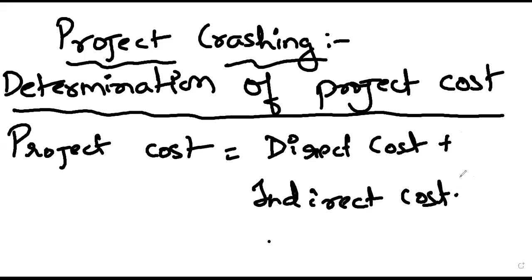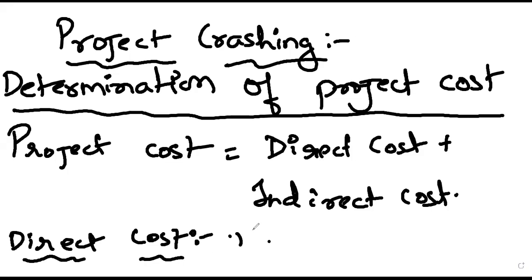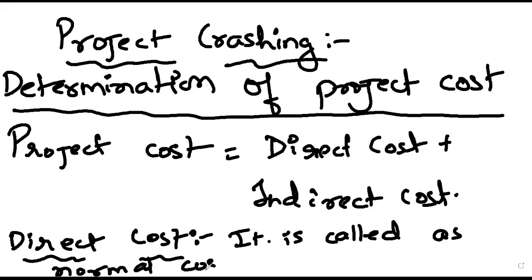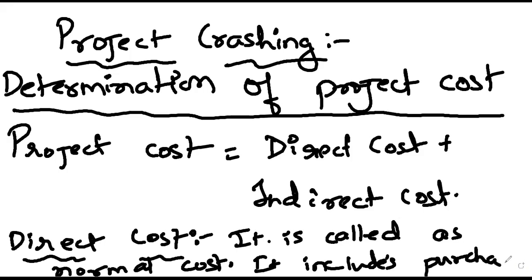Let's see what is direct cost. It is also called the normal cost. It includes purchase of raw materials.